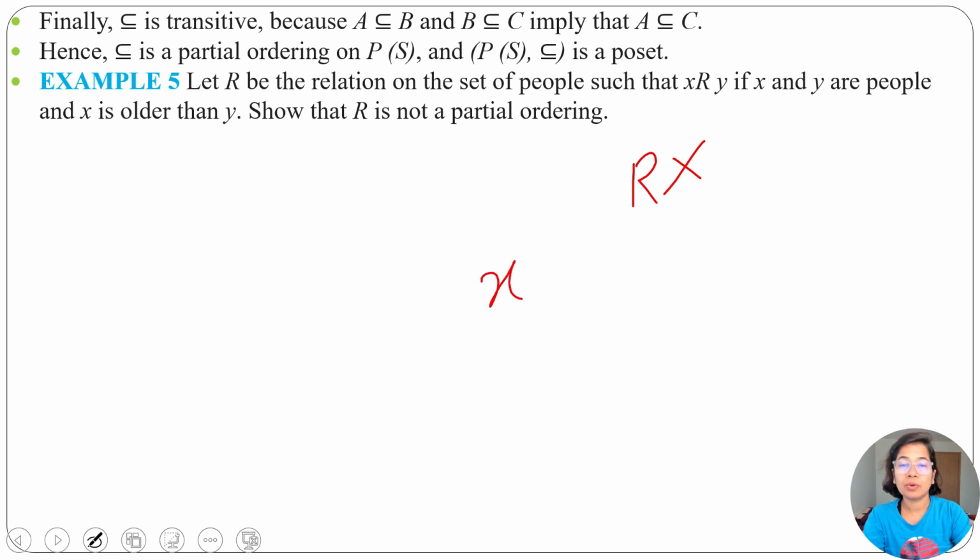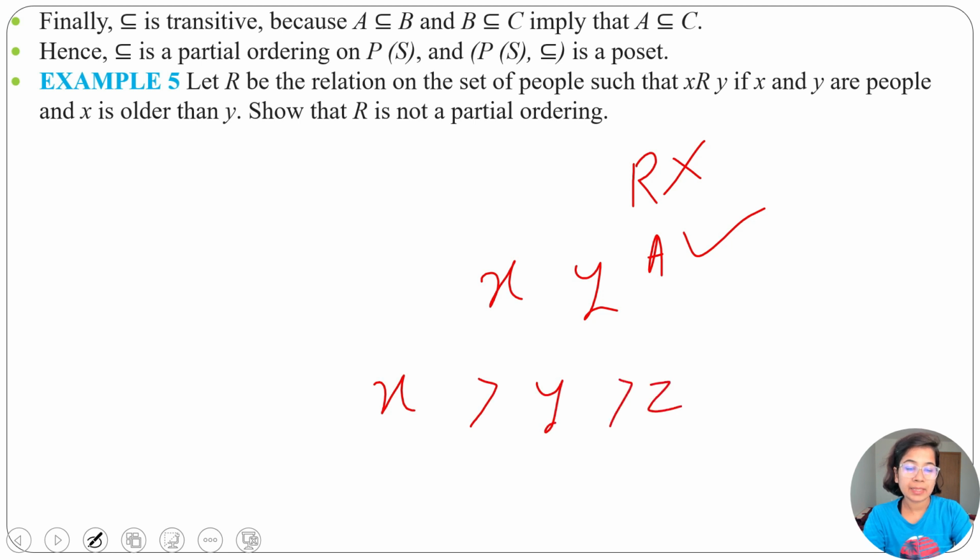If x is older than y, then y is not older than x. Hence it is antisymmetric. Suppose I am older than you, it doesn't mean you are also older than me. Is it transitive? x is older than y, y is older than z means x is older than z. Hence it is transitive. So this relation is antisymmetric, transitive but not reflexive, hence it is not a partial ordering.